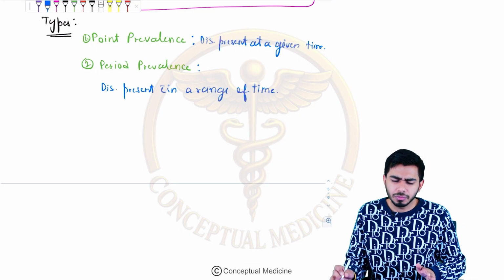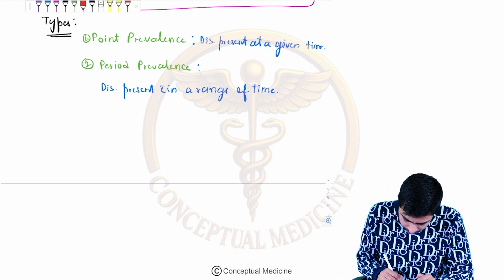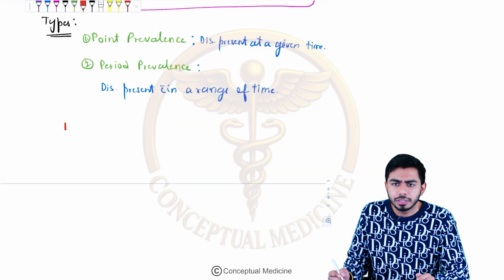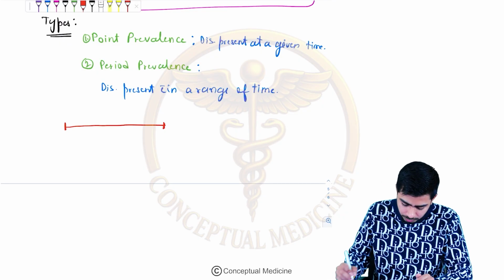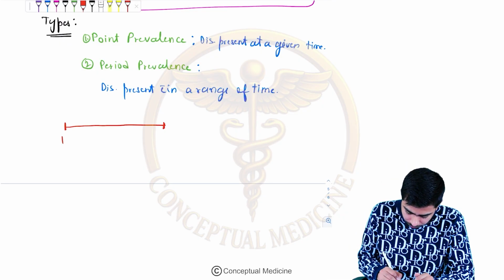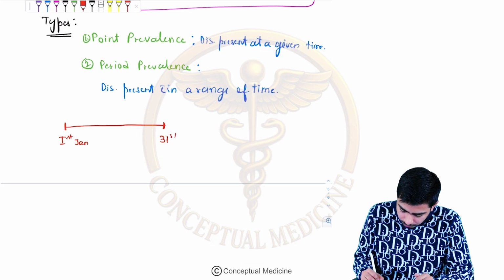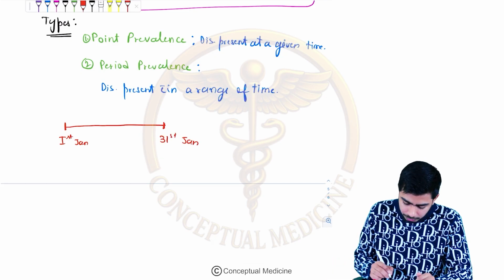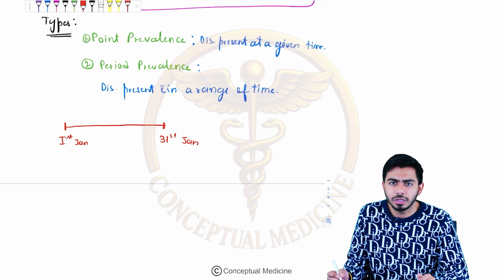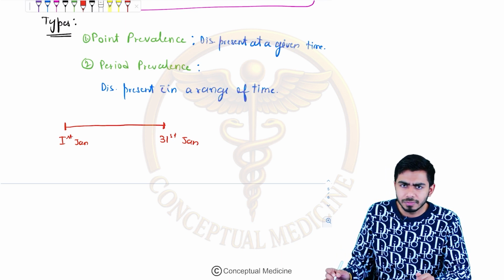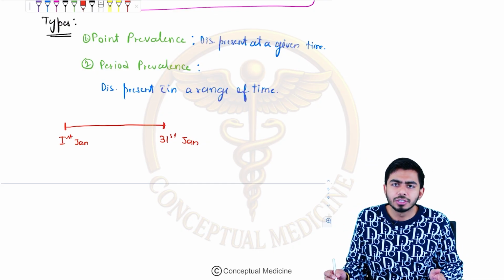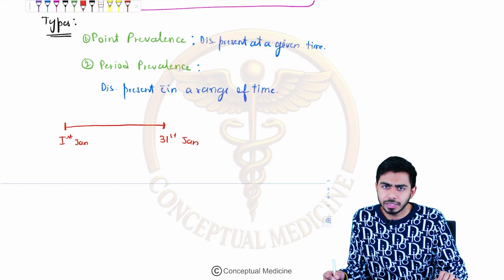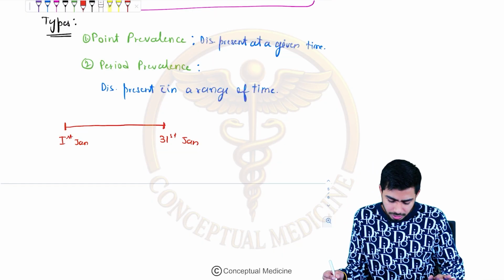So let me give you an example. Let's say this is 1 month. Let's say this is the 1st of January and this is the 31st of January. Whatever number of diseases are present in between the 1st of January and the 31st of January, in this particular time range, I would talk about the period prevalence in that case.